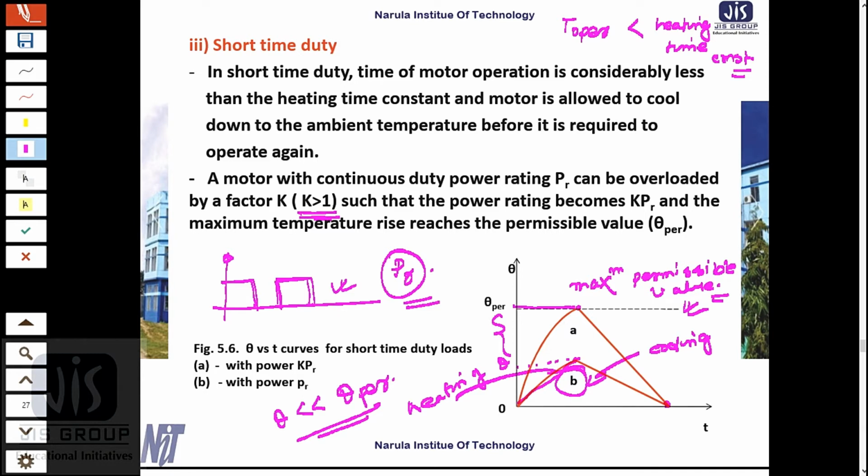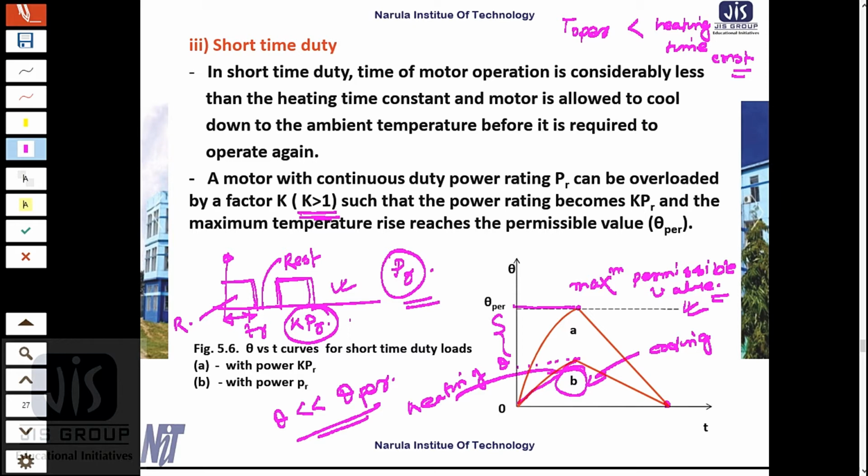So this is my running period, this is my rest period of the duty cycle. When the duration of running period in a duty cycle with power kPR is tr, the running period is tr, and the corresponding power is kPR, because I can overload the motor by a factor k.